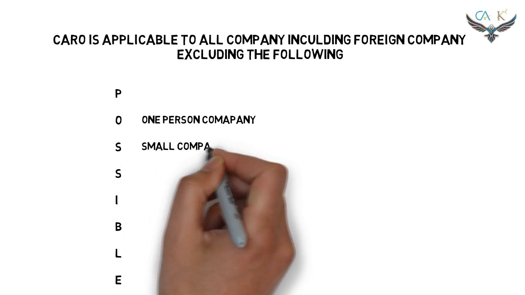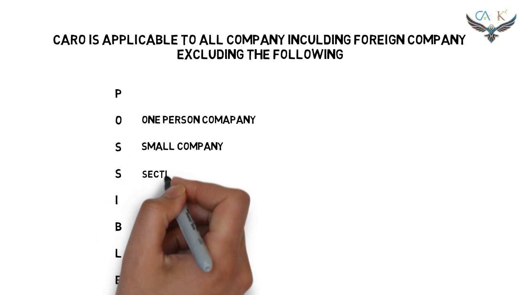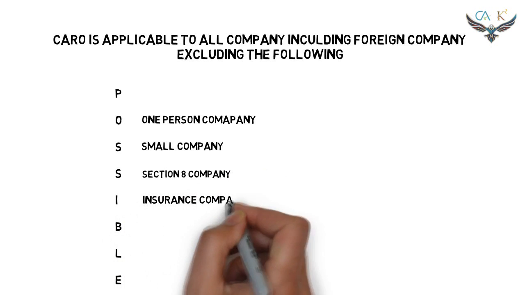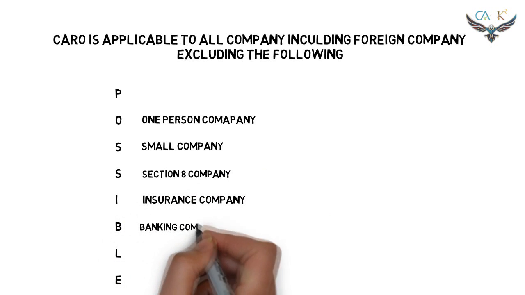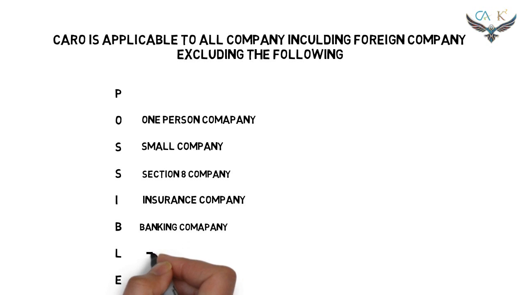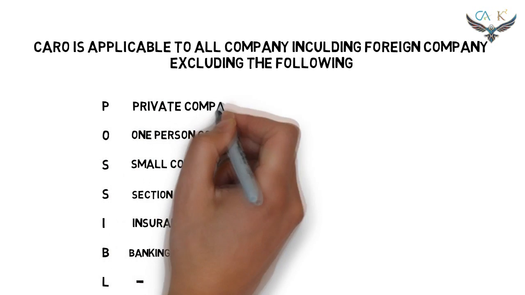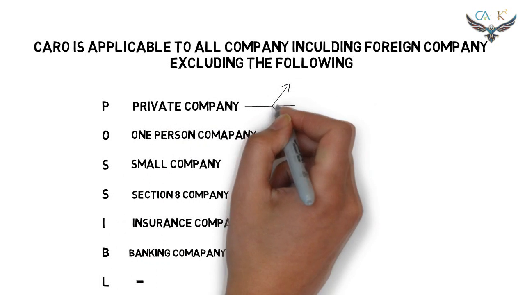POSIBLE, where the O stands for one person company, S stands for small company, another S stands for Section 8 company, I stands for insurance company, and B stands for banking company. The L and the E shall be left blank. Finally, the P stands for private company, subject to the following three conditions.